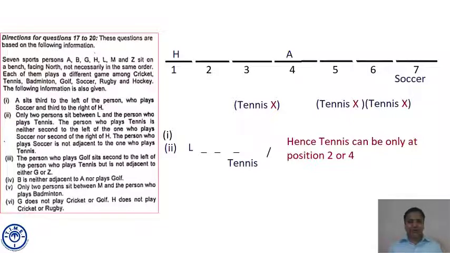We will not be drawing the diagram again. We move to the further statements. It may be possible we get some clue and one case may be ruled out. But till now, what we infer is that tennis can be at either seat number 2 or seat number 4.